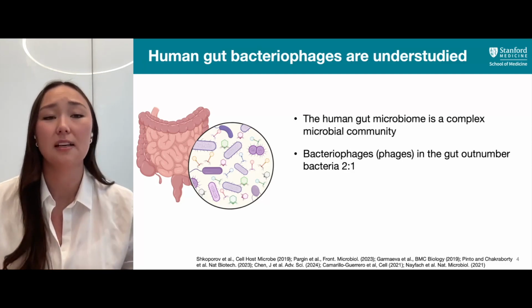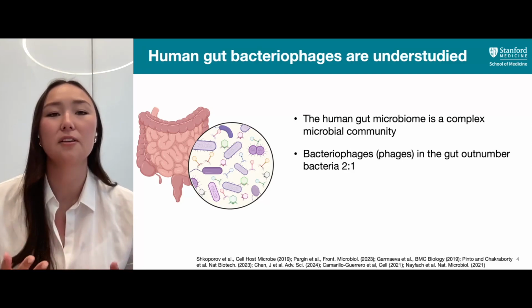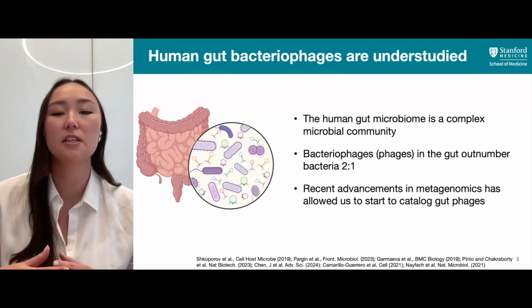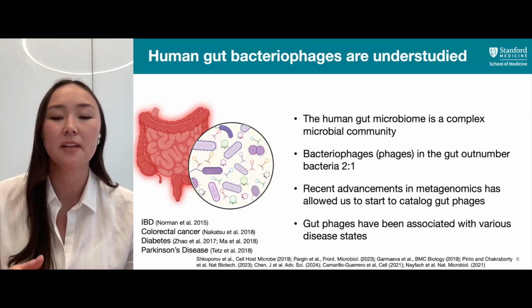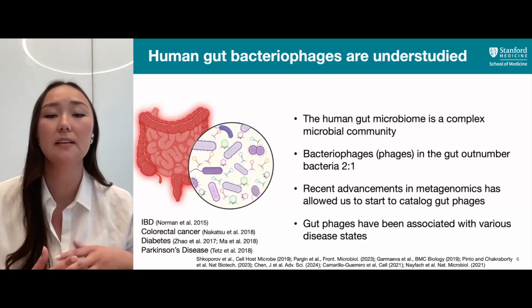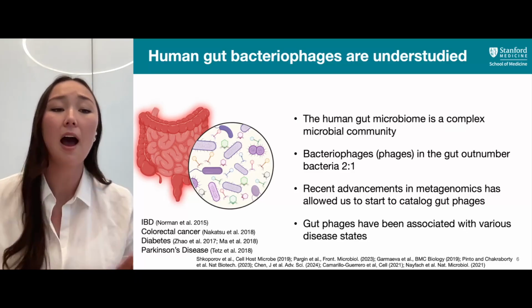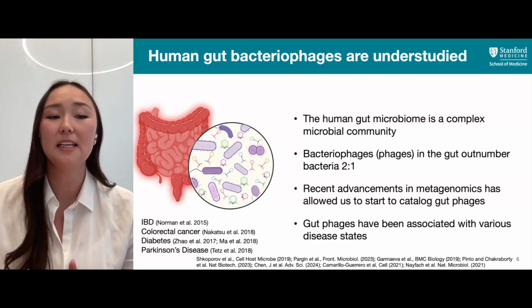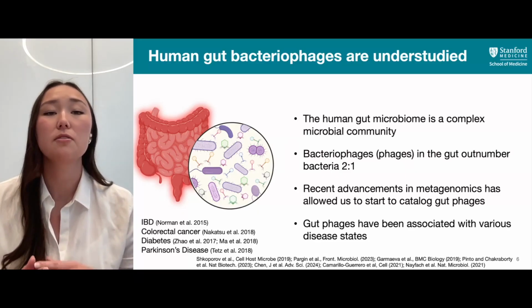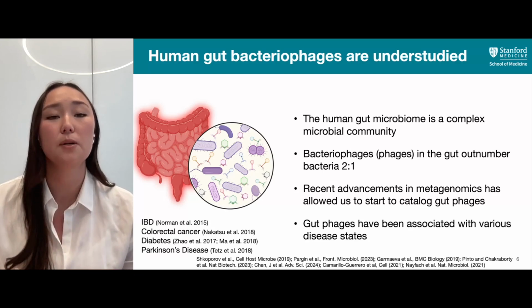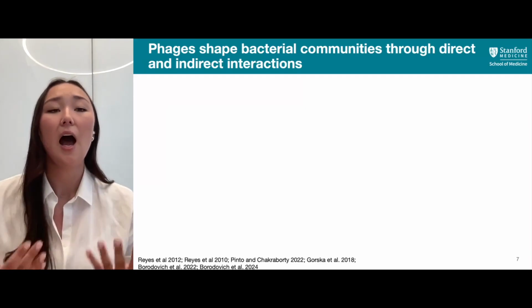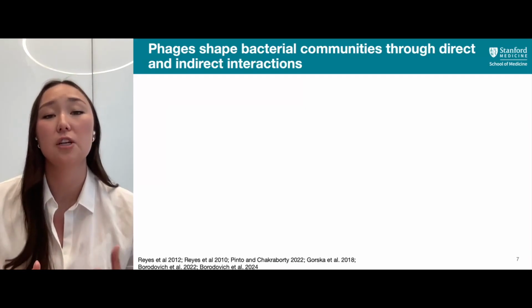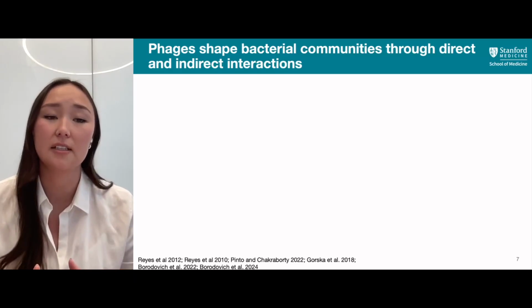However, these have typically been understudied compared to their bacterial counterparts due to technical limitations. However, in recent years, there's been advancements in metagenomic sequencing that has allowed us to start to characterize and catalog the diversity of gut phages that exist in this community. And this has led to relationships between gut phages and human health outcomes, such as IBD, colorectal cancer, diabetes, and Parkinson's disease. However, there's lots of work that needs to be done to understand the relationship between bacteriophages, bacteria, and relating them to the human host.